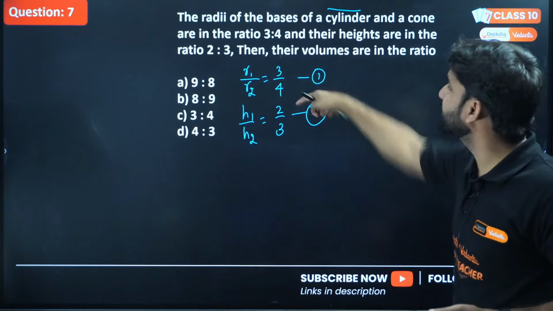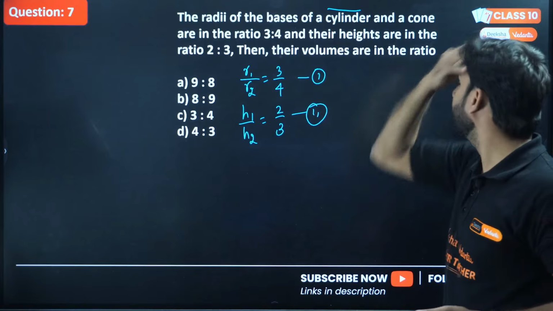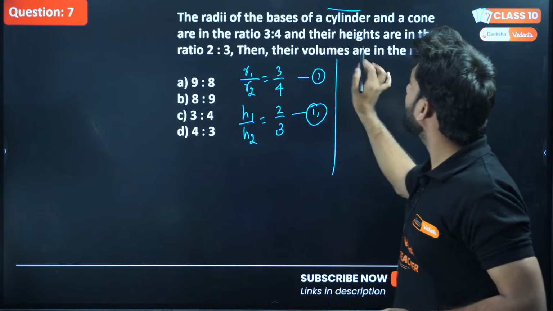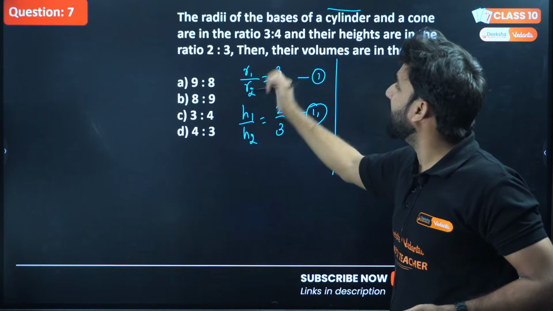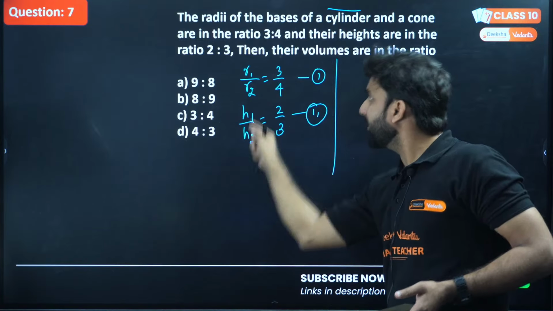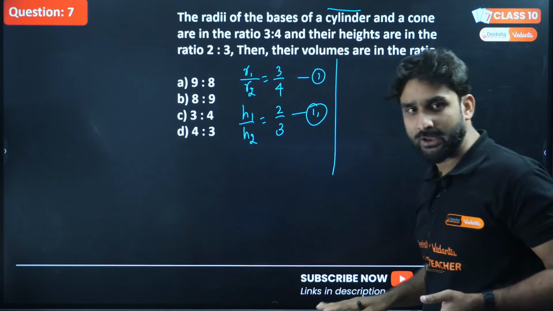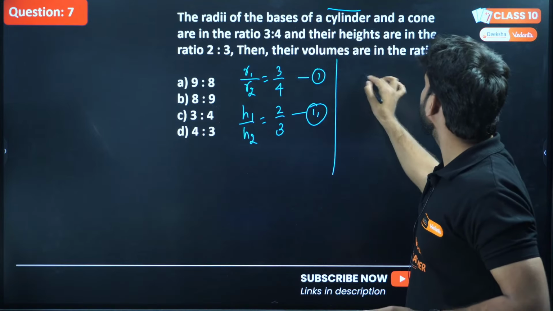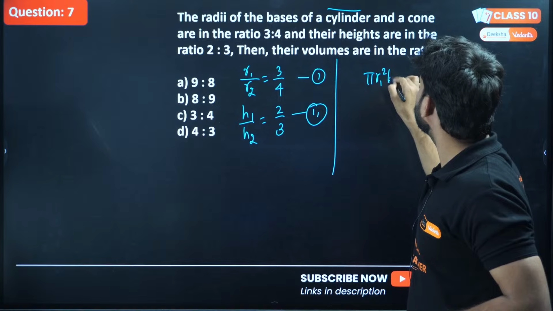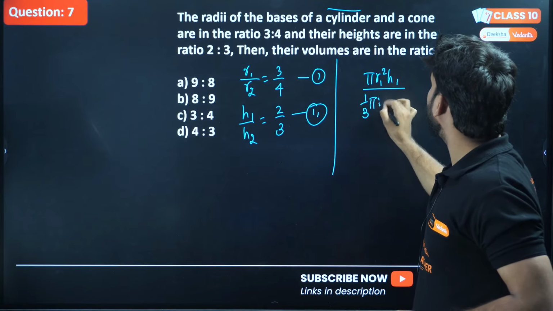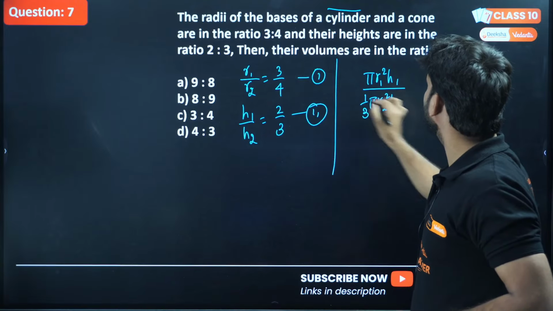So as per the question, I have written two pieces of information. Now use this information. We have to find the ratio of their volumes. I'm taking the cylinder in the numerator and the cone in the denominator. So the volume of the cylinder is pi r1 square h1, divided by the volume of the cone, 1/3 pi r2 square h2. We have to find this value.